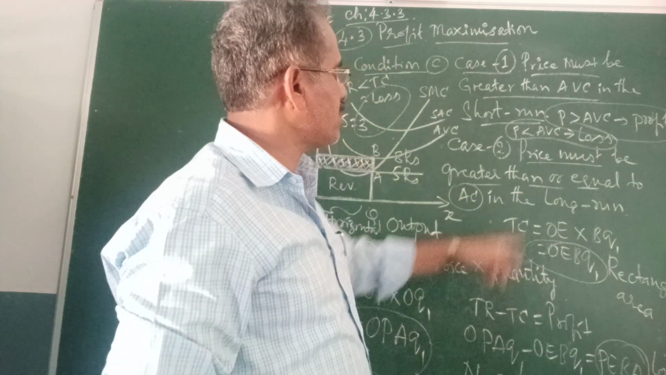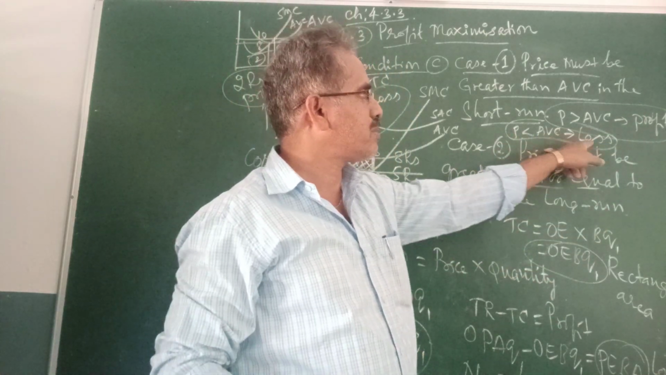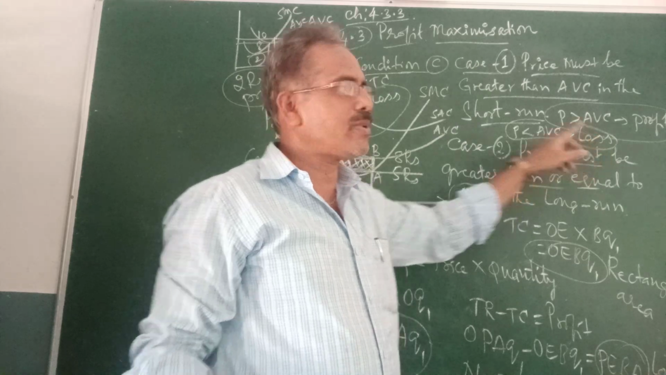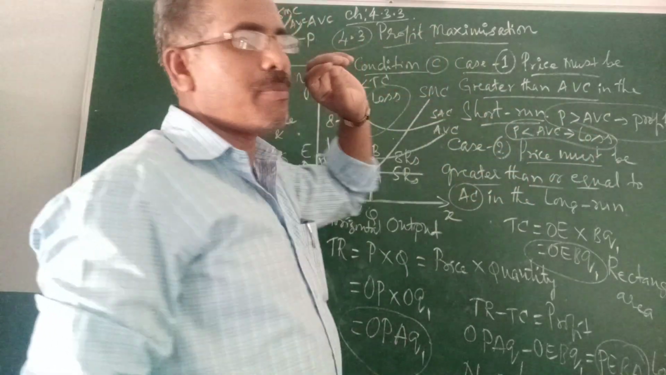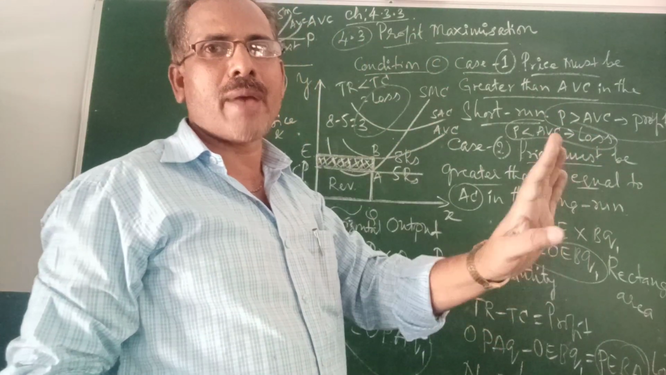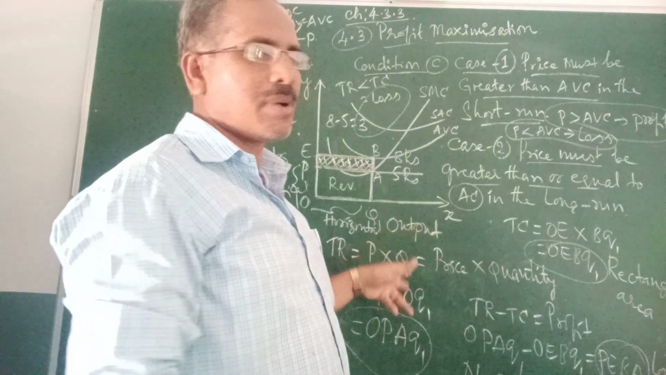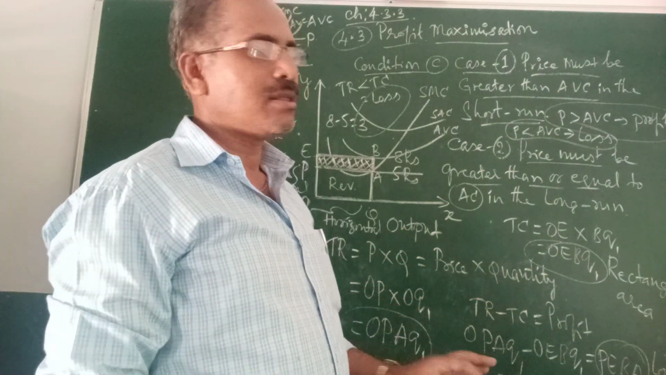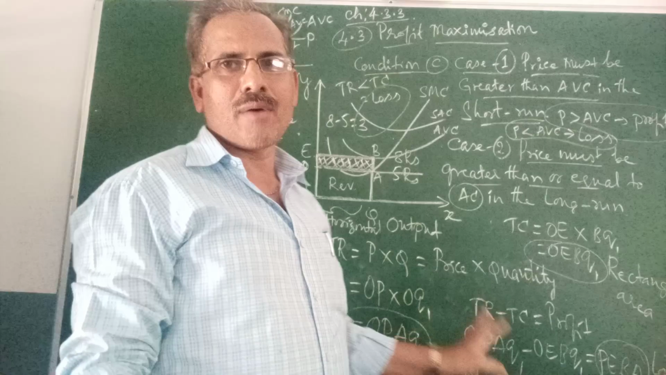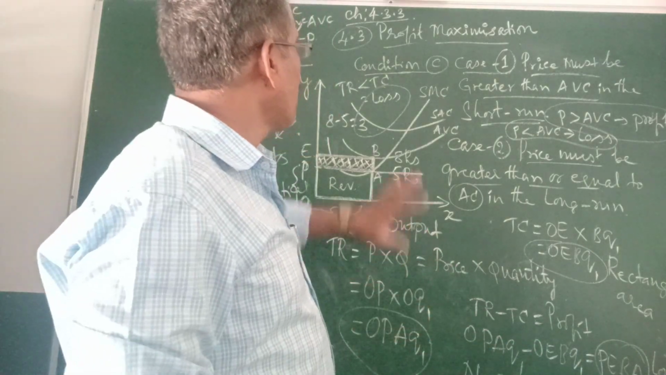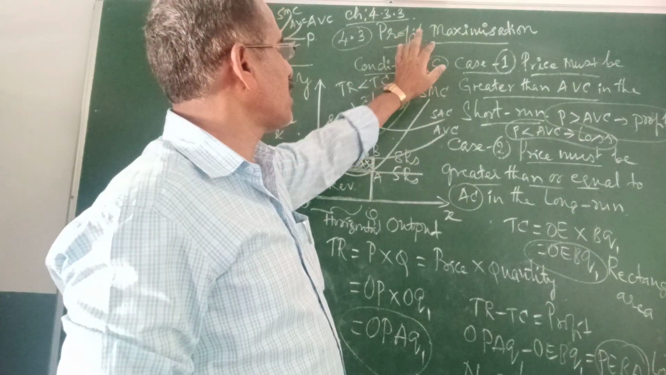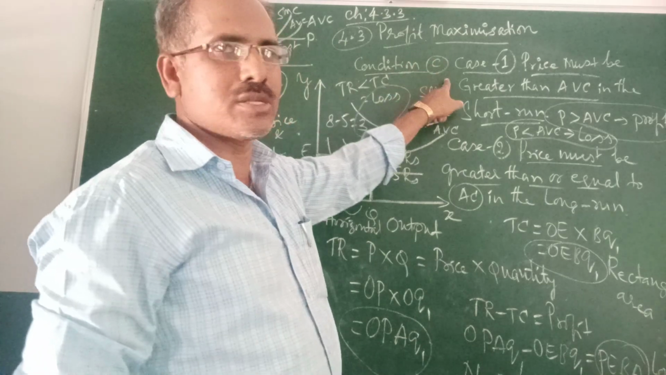Then the other case is price is less than the ABC. That's why it is to be the loss. That's why in the short run, the perfect competitive firm cannot get the maximum profit, because a large number of producers and sellers are there. That's why it cannot get more profit. You must come to know what is profit maximization in the short run according to condition C.